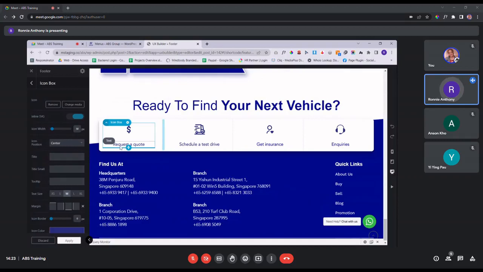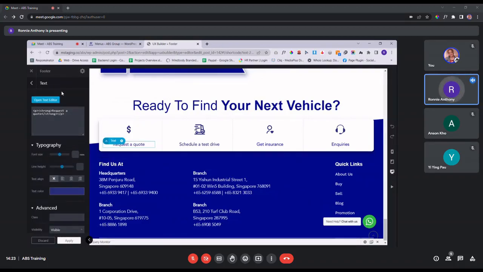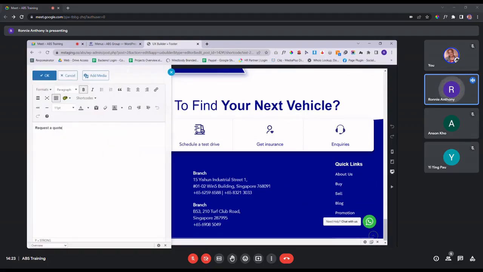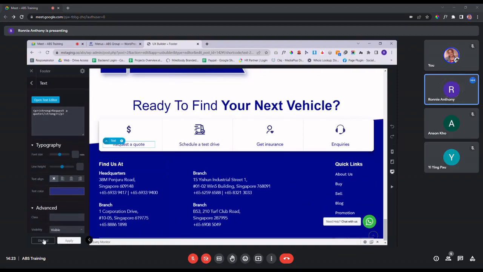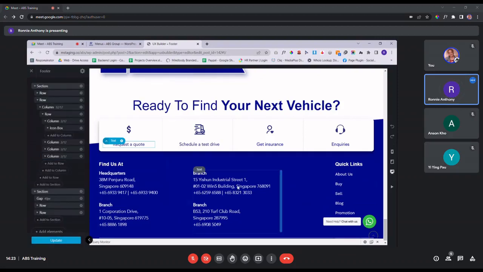Whereas for text, it is very straightforward as well. You just click on it. And then on the left side, again, you will see this button, open the text editor. And here you just key in the information like a normal text editor tool you have, for example, Microsoft Word or Google Doc and so on and so forth. So you just type in the text that you want and then you click OK, click apply and update.